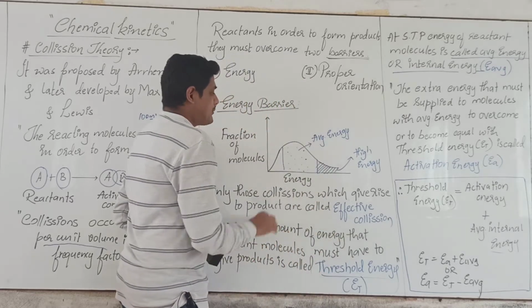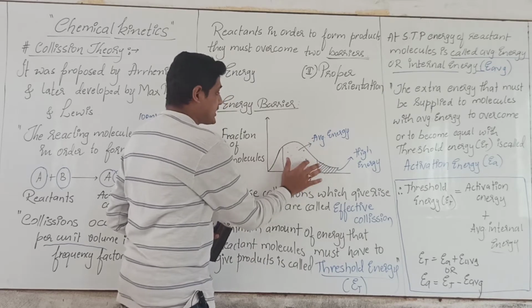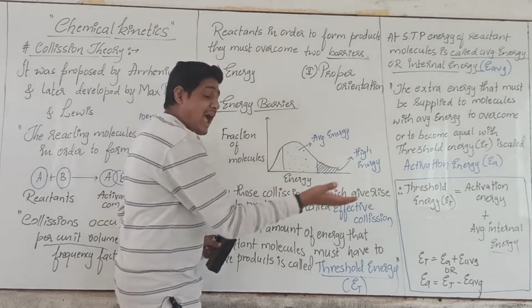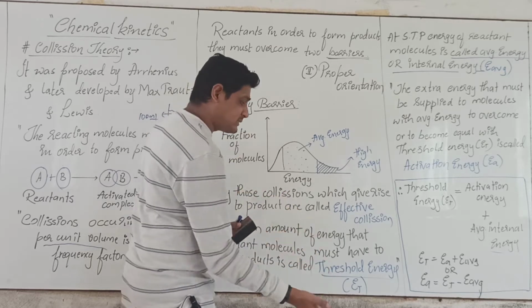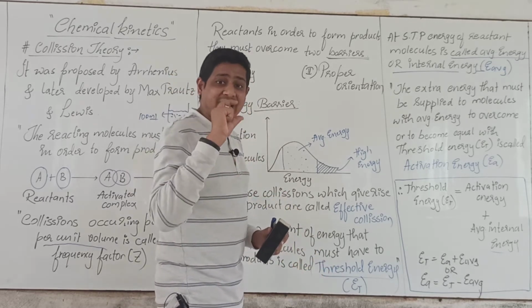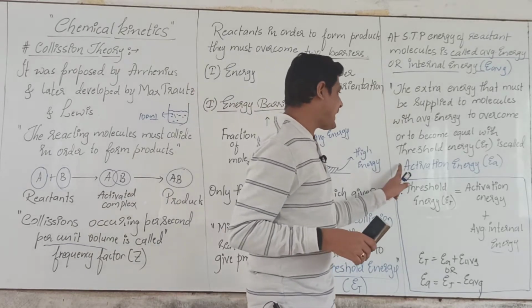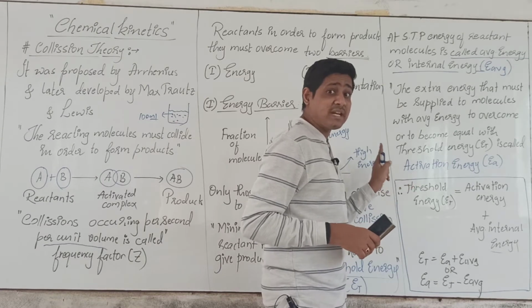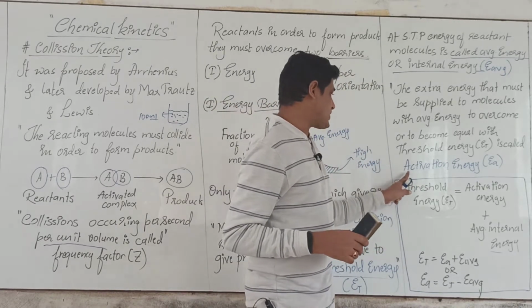See, the amount of energy that we must supply to these molecules so that they have energy equal to or higher than the threshold energy, then they will give rise to product. That extra energy that we are supplying is called activation energy. And this is very important, students.